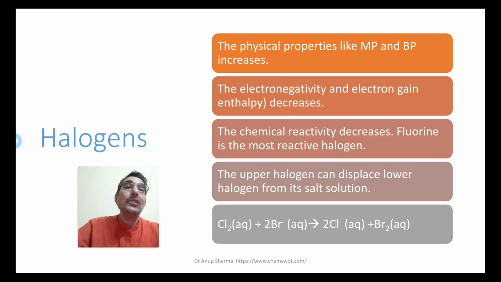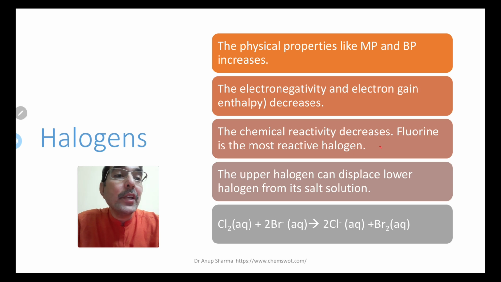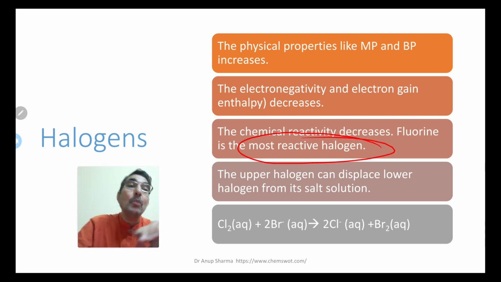In case of halogens, the physical properties like melting point and boiling point increase as we move down the group. The electronegativity and electron gain enthalpy decrease. The chemical reactivity decreases. Fluorine is the most reactive halogen. Which is the most reactive halogen? That is fluorine. The upper halogen can displace the lower halogen from its salt solution.